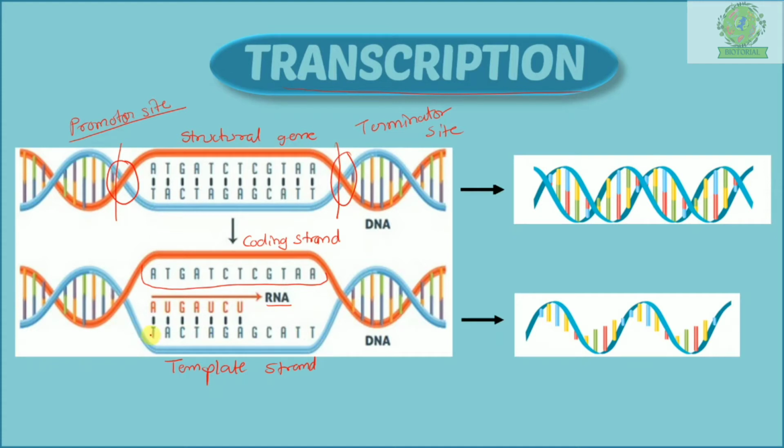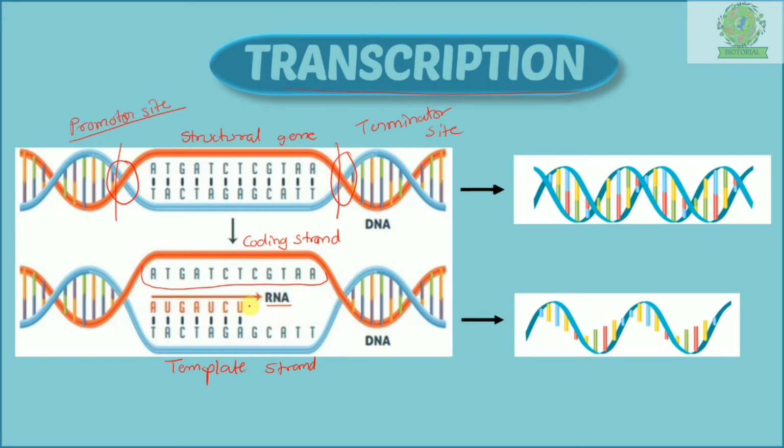We will consider this strand, and we will take an RNA strand and form the complementary bases of this blue strand. When complementary bases are formed, we get A for T, U for A, G for C, A for T, and likewise it goes on. Here we have U, since in RNA thymine, that is T, is replaced with uracil, that is U. Now when we observe, we get exactly the same nitrogenous bases as we have over here. We can tally it. Here we have A, on RNA also we have A. Here we had T, but since it is RNA we have U. Here we have G, on RNA also we have G, and it goes on.